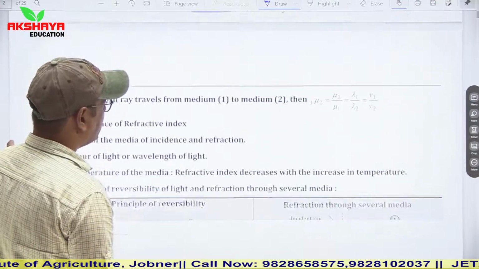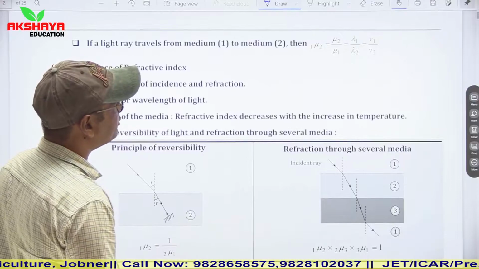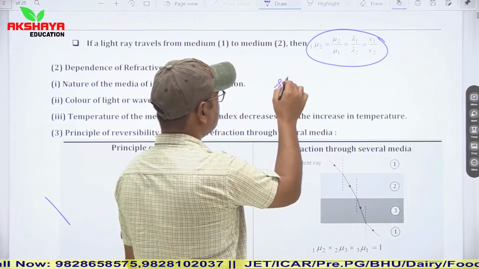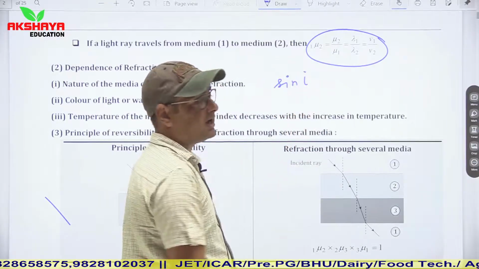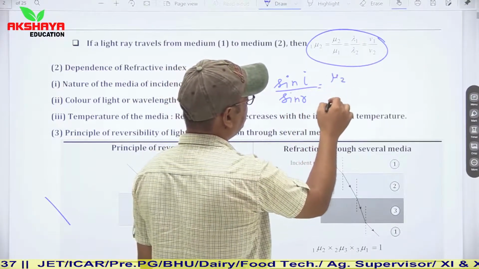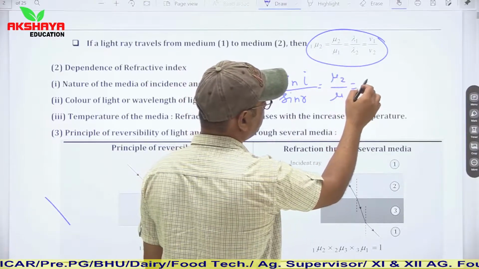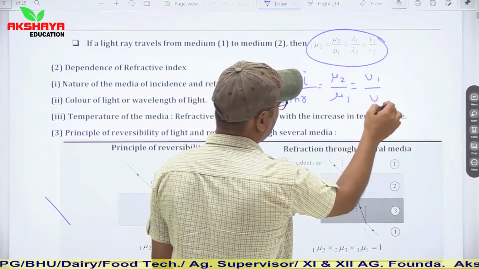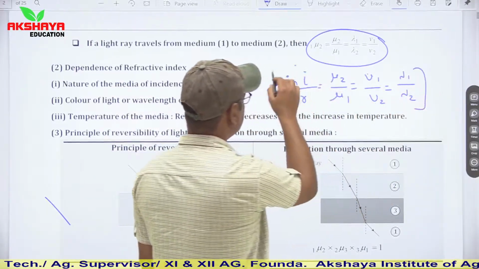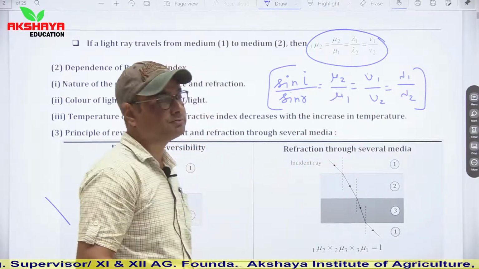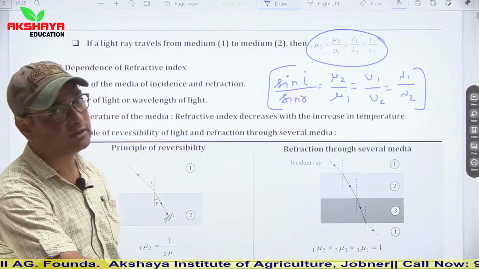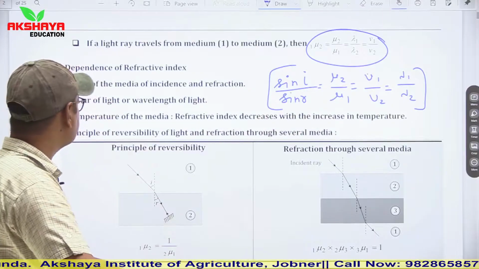Now see, if light travels from medium 1 to medium 2, then we can represent this relation as Snell's law: sin i upon sin r is equal to mu2 upon mu1. Now mu is inversely proportional to v, so we can say v1 upon v2, and v is directly proportional to lambda, so we can say lambda 1 upon lambda 2. This is the relation. Generally this relation is used to calculate any term which is not given, like velocity, wavelength, or refractive index of a given medium.